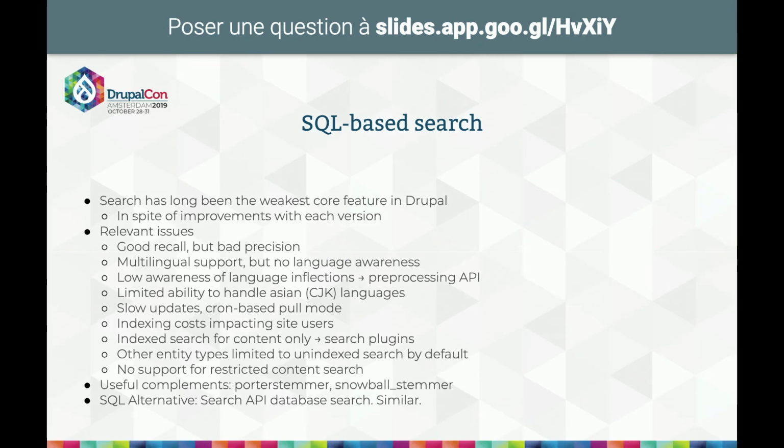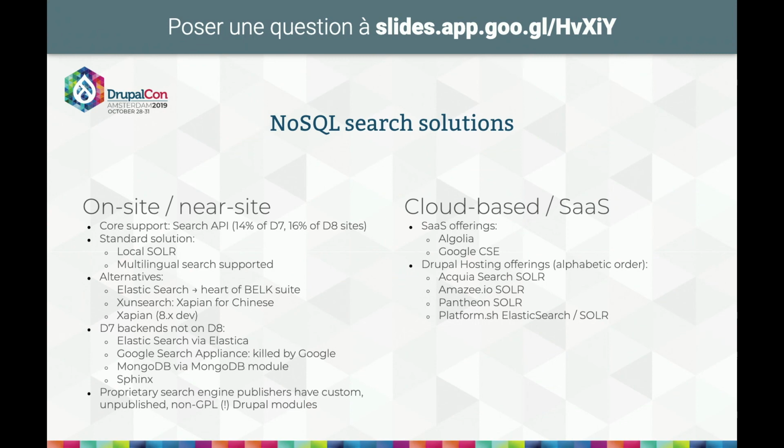Search is a well-known topic. I won't extend on that. You know that Core has a database search, which is quite weak, but is bundled. You can get better results still in SQL using the Search API database driver, but in most cases, you want to use something on your site like Elasticsearch or Solr.